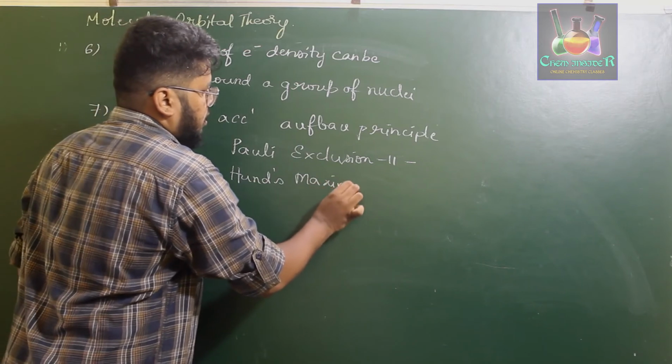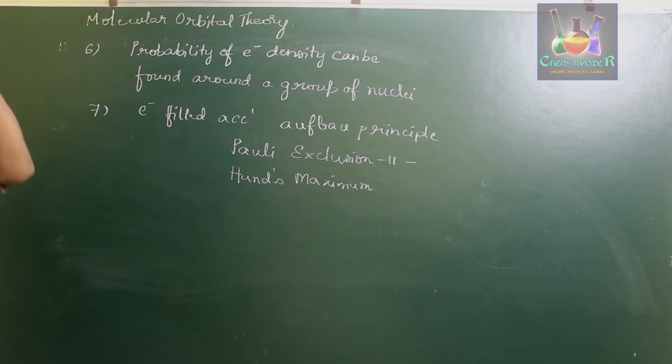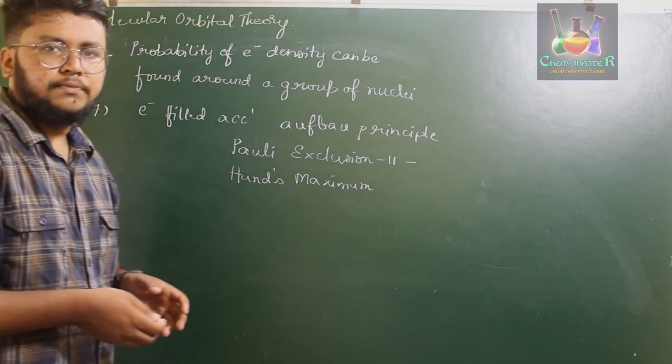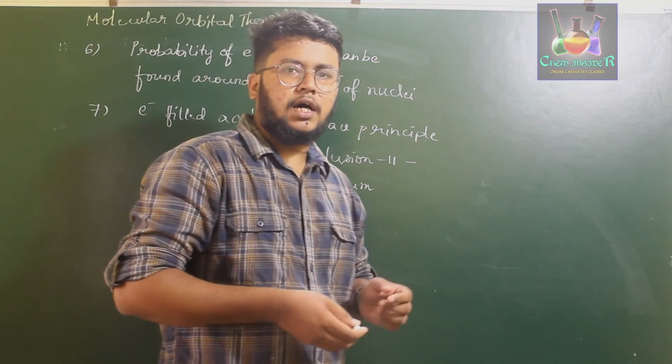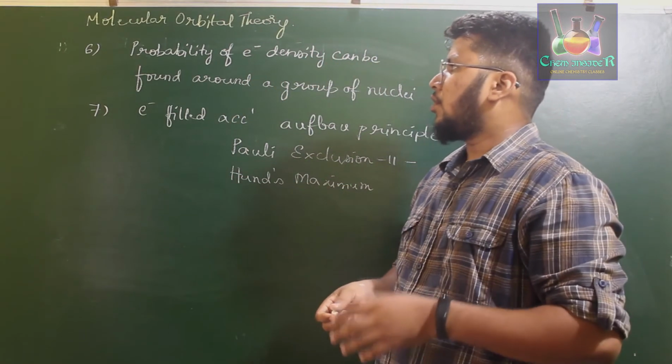So all these three, which we have followed for writing the electronic configuration of atoms, will be followed in case of electrons filling in the molecular orbitals also. Okay, so these are the 7 postulates which are proposed by R.S. Mulliken and Pauling in order to explain the molecular orbital theory.